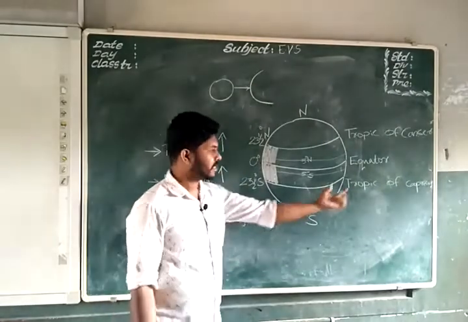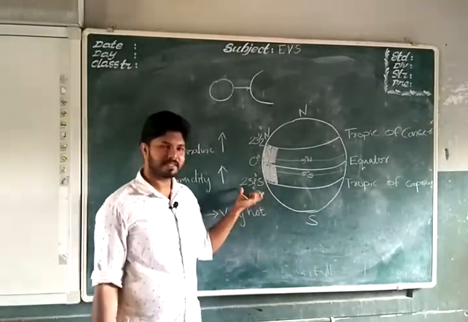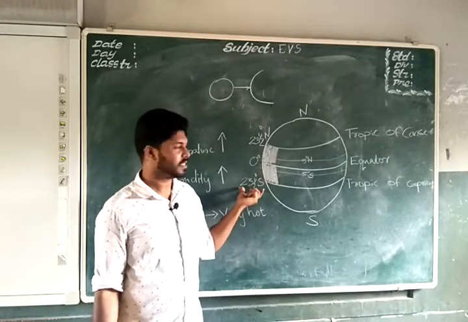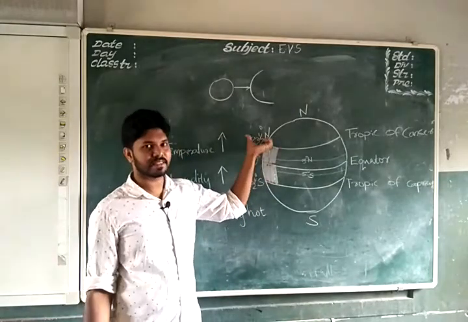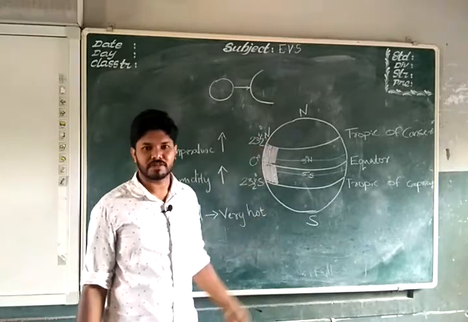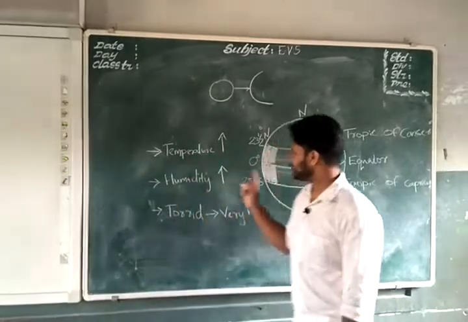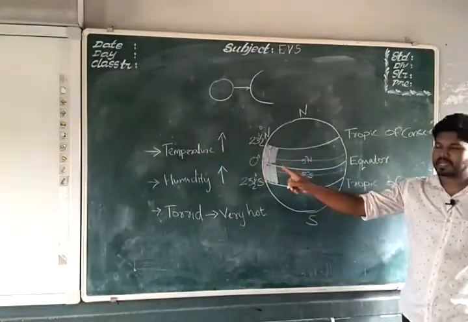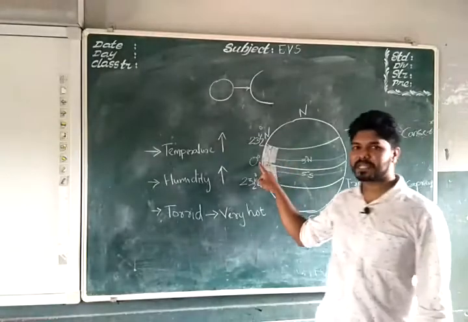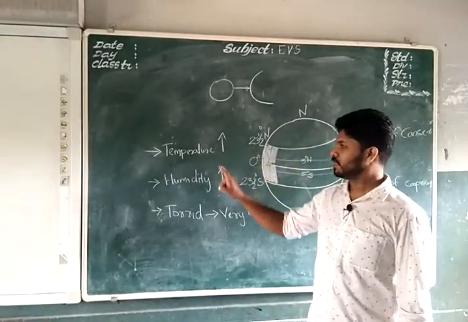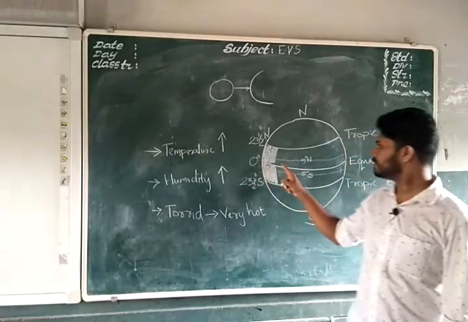And the degree of Tropic of Capricorn we already studied. It is 23.5 degree south. Tropic of Cancer, it is 23.5 degree north. And we already know this portion receives more sunlight, therefore the temperature is very high, humidity is also very high in this region.